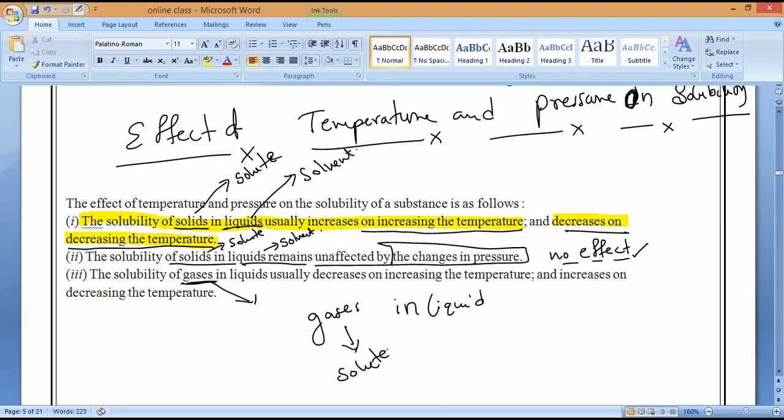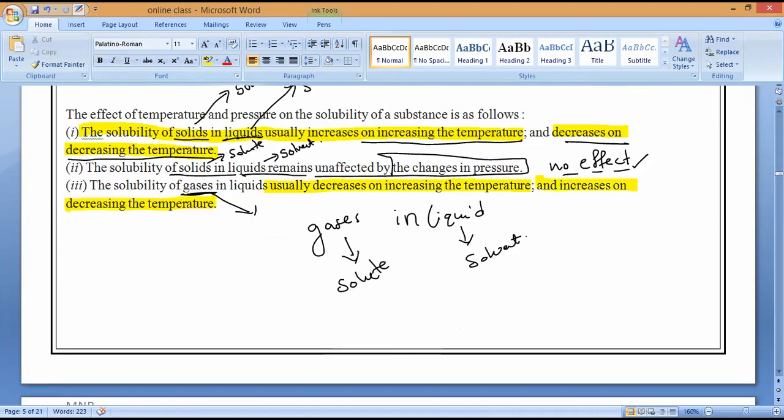Who is the solute? Gas is the solute. Liquid is the solvent. So, it is opposite to solids. Solubility of gases in liquids decreases on increasing temperature and increases on decreasing temperature. Do you understand? Yes, please respond.